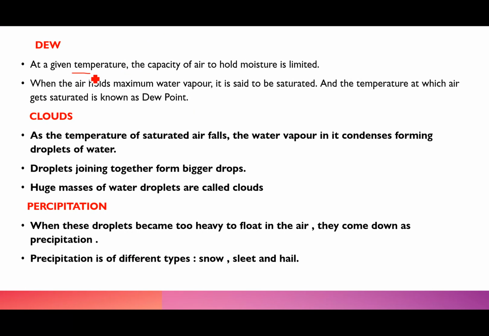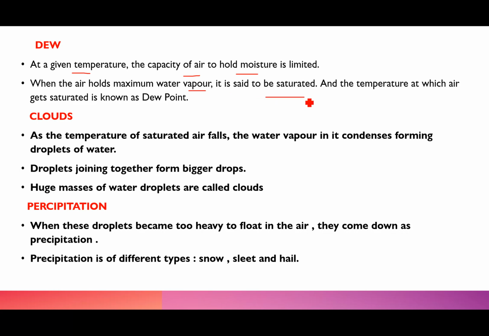Now, at a given temperature, the capacity of the air to hold moisture is limited. That means at a given time, the capacity of the air to hold moisture is limited. It is not that it can keep on holding that moisture. So when it holds the maximum water vapor and cannot hold more than this, it is said to be saturated.